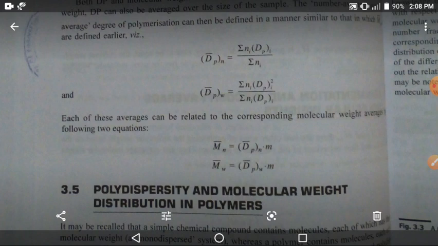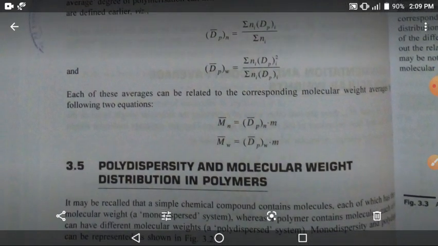Each of these averages can be related to the corresponding molecular weight averages by the following two equations. Mn is equal to DPn multiplied by m, that is, the molecular weight of the repeat unit.